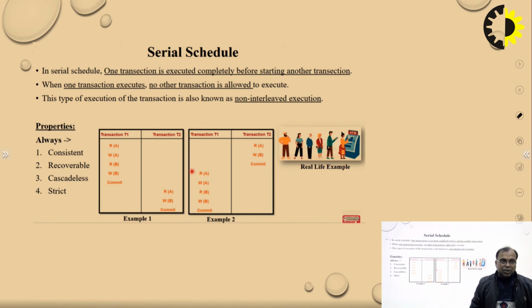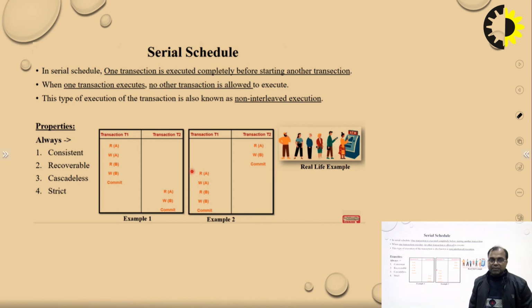Next, we can take real life examples of this serial schedule. Anything in a serial manner, one after another. If we are waiting in front of a vending machine, we must stand in a row, because one person in front of the machine completes all their transactions and then another person comes. Means one transaction is completed, then another transaction is started. So this is the one after another process.